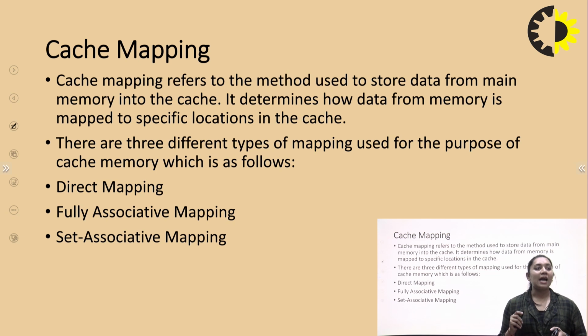Next is the cache mapping. Cache mapping refers to the method which is used to store the data from the main memory into the cache memory, right? It determines how the data from the memory is mapped to a specific location in the cache memory in the operating system. There are 3 types of mappings used for cache memory. Number 1 is the direct mapping, number 2 is the fully associative mapping, and number 3 is the set associative mapping.